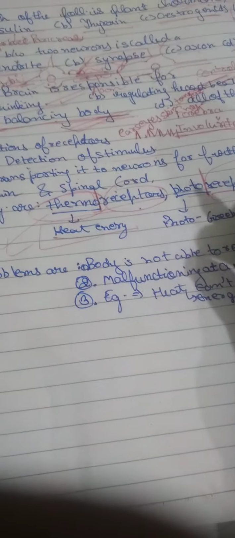You can learn these things very easily if you separate the two parts. Receptors you already know. What is the meaning of thermo? You have studied it in various subjects, like thermoelectricity, the electricity generated from coal. So thermo means heat energy. So the receptors which help us to know that something is hot are called thermoreceptors. And similarly, photoreceptors are those which help us to know about light energy. Photo is a Greek word.